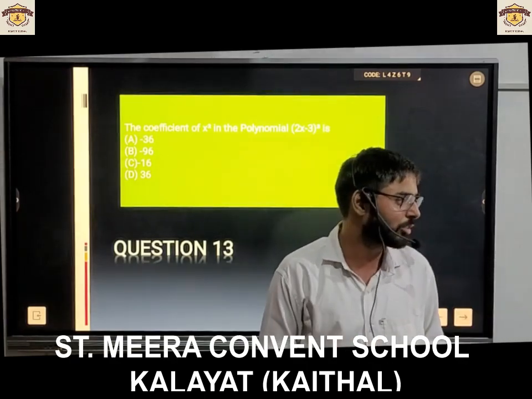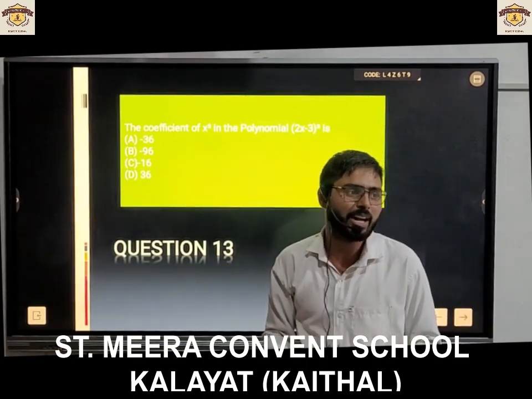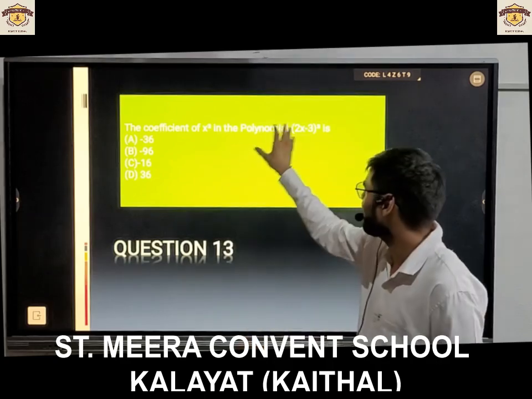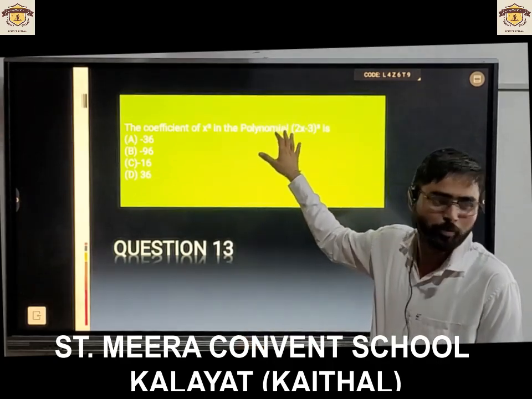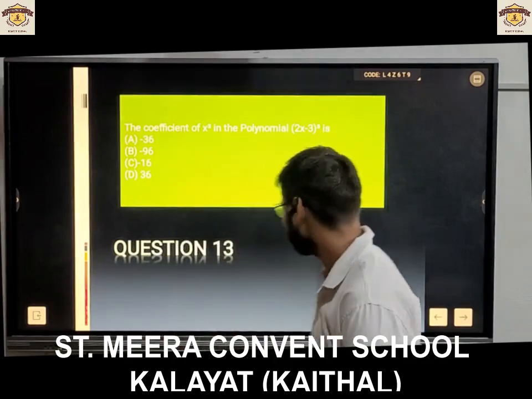Only negative marking for Mukul, 0.5. The answer will be A, minus 36. If you open the identity of (a minus b) whole cube, then you will get the answer minus 36.